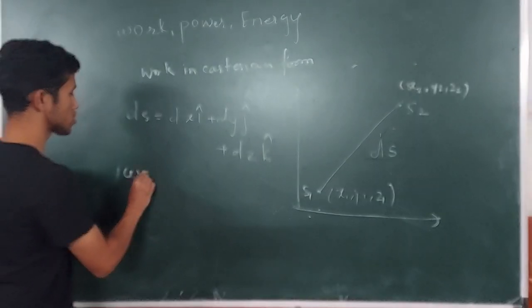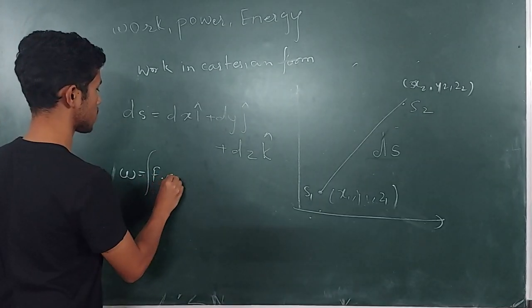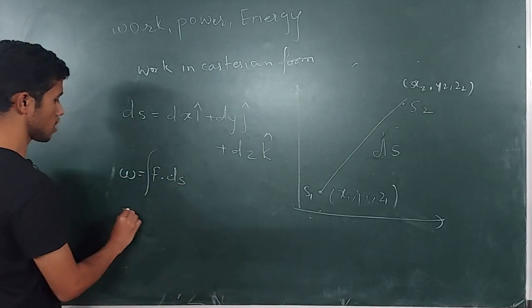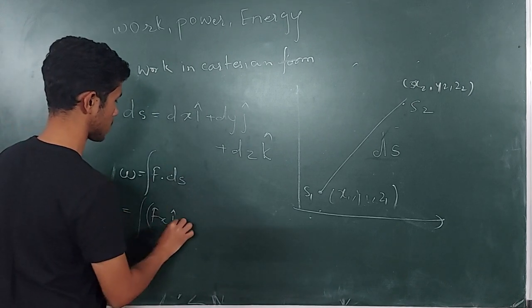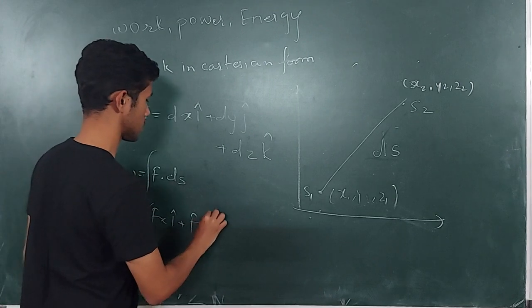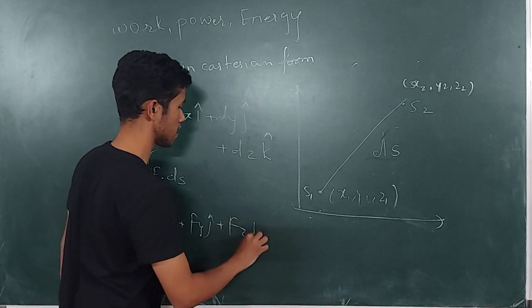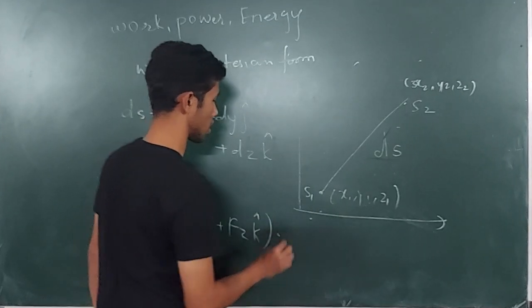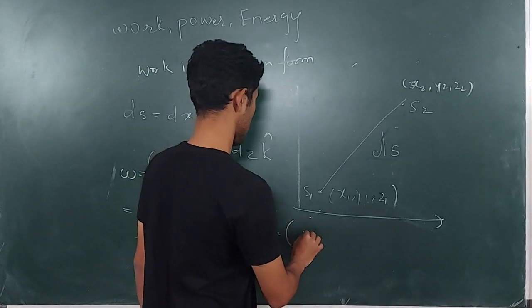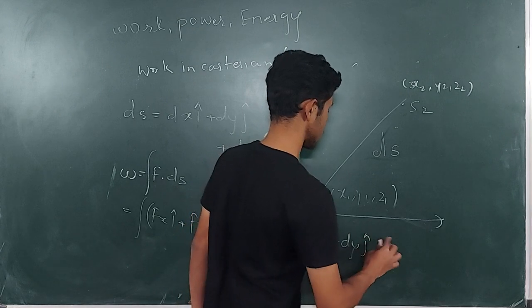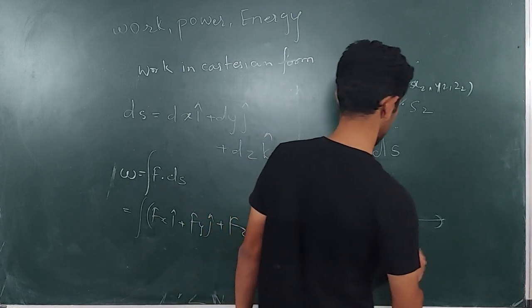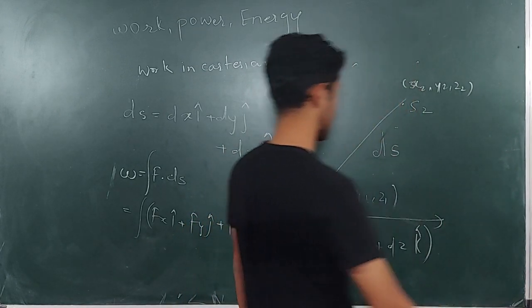The work done equals the integration of F dot ds. So what is the force? The force is Fx i cap plus Fy j cap plus Fz k cap, dot dx i cap plus dy j cap plus dz k cap.